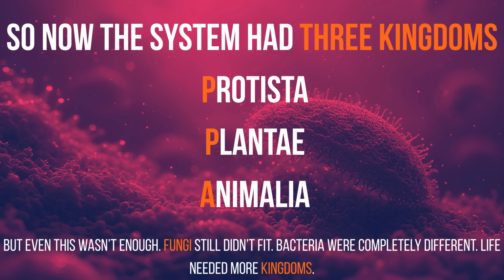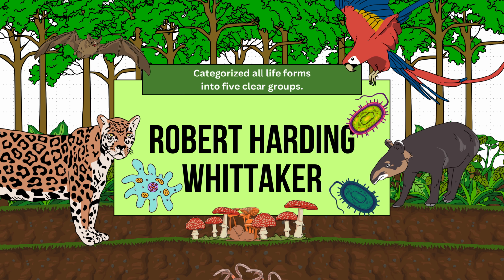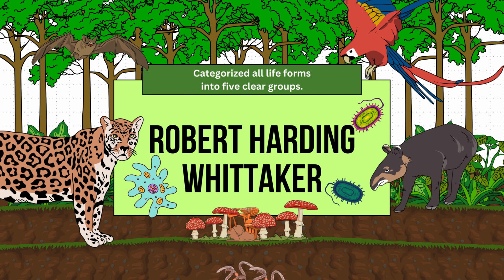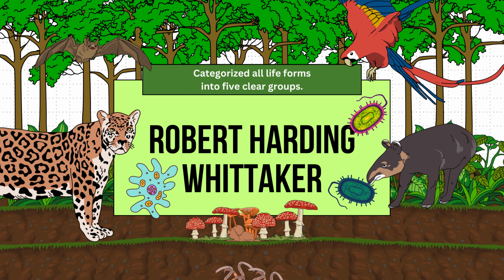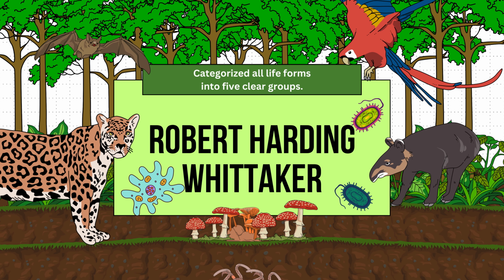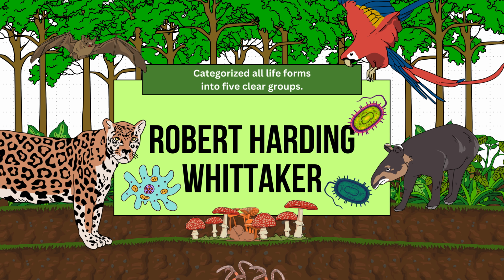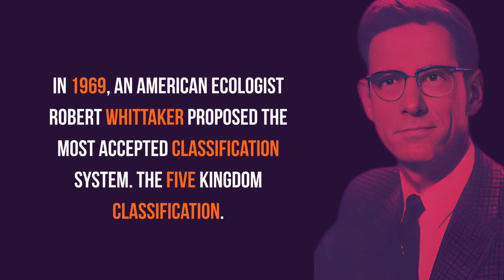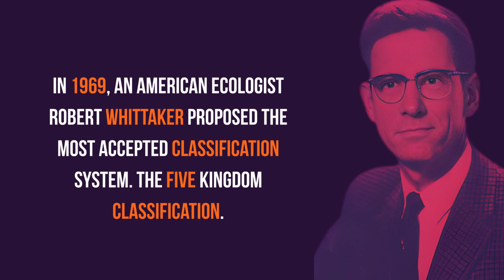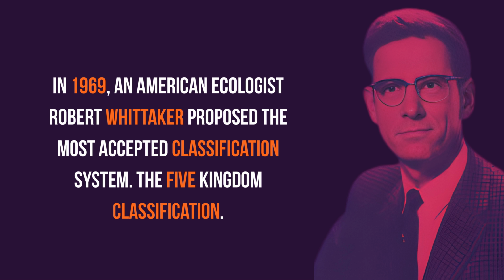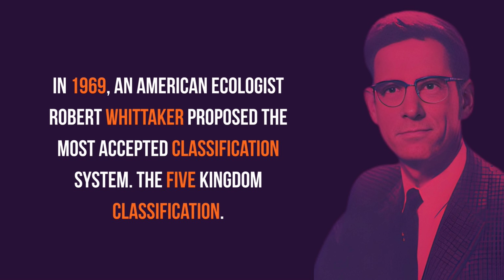But even this wasn't enough. Fungi still didn't fit. Bacteria were completely different. Life needed more kingdoms. Then comes the man who categorized all life forms into 5 clear groups: Robert Harding Whittaker. In 1969, an American ecologist, Robert Whittaker, proposed the most accepted classification system, the 5-kingdom classification.